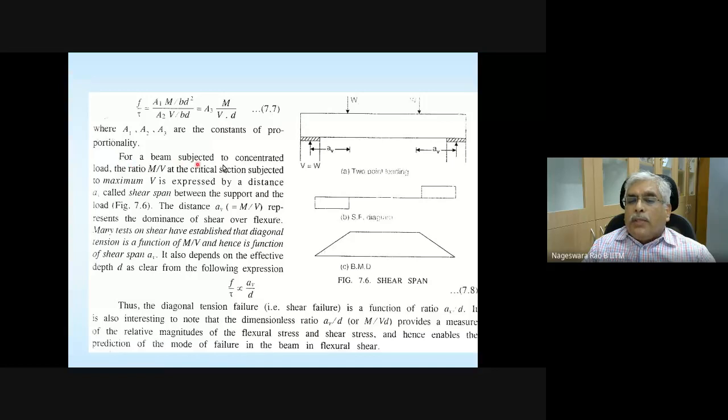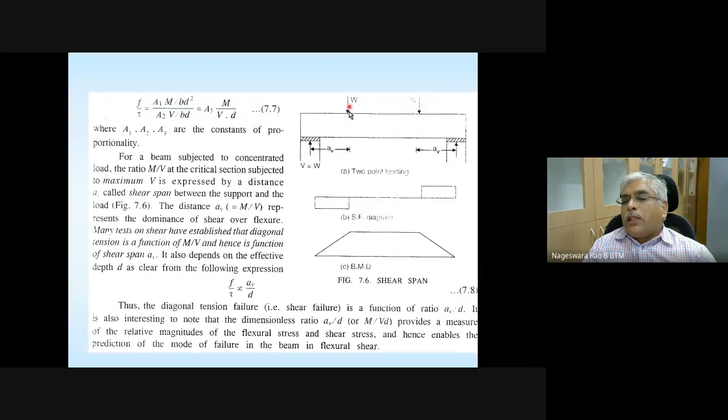For a beam subjected to concentrated load, the ratio M divided by V at critical section subjected to maximum V is expressed by a distance denoted with small a called shear span between the support and the load. So let's take a simply supported beam like this, subjected to 2-point loads.